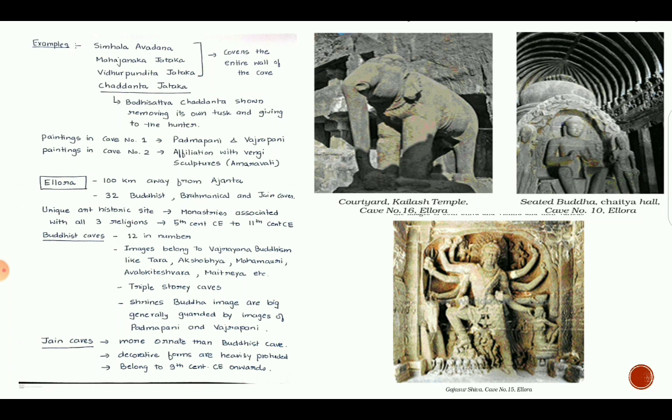As we already saw, the main image of Buddha was guarded by the Bodhisattvas like Padmapani and Vajrapani and shown in the same panel. The second category is Jaina caves. Jain caves belong to around 9th century CE onwards. The decorative forms are heavily protruded in these caves. These caves are more ornate than Buddhist caves.